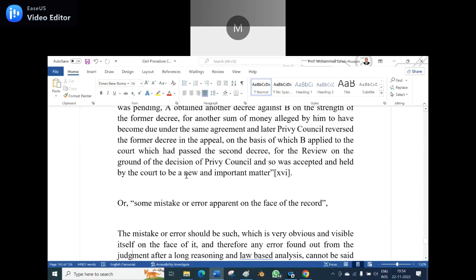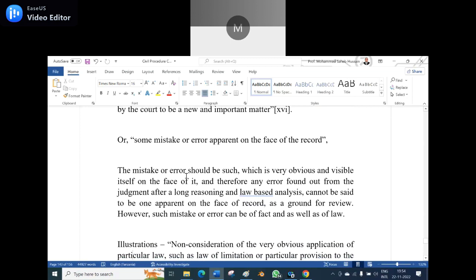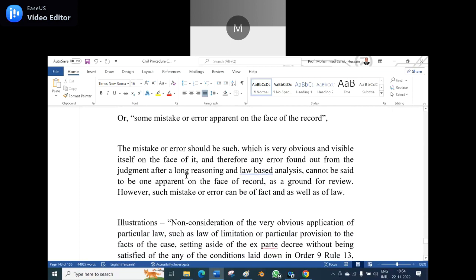Is it a mistake or error apparent on the face of the record? The mistake or error should be such which is very obvious and visible on the face of it, and therefore any error found out from the judgment after a long reasoning and law-based analysis cannot be said to be one apparent on the face of the record as a ground for review. However, such a mistake or error can be of fact as well as of law. Of course, it depends upon the merits of the case to see whether review is there or not.